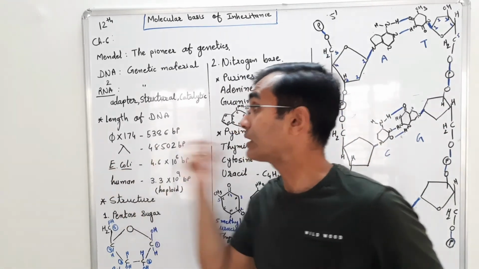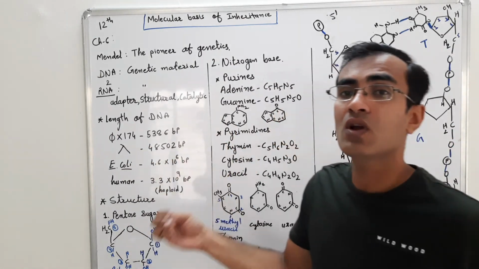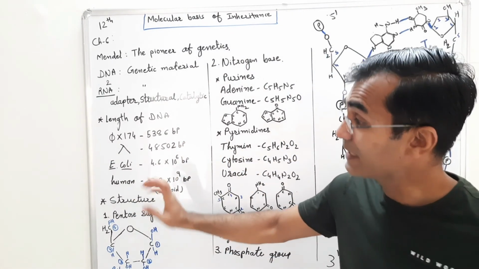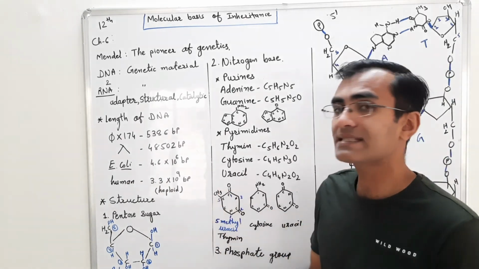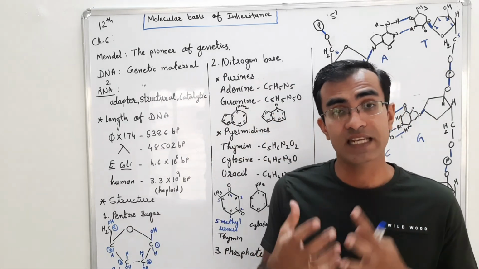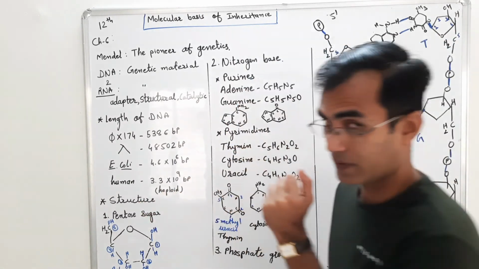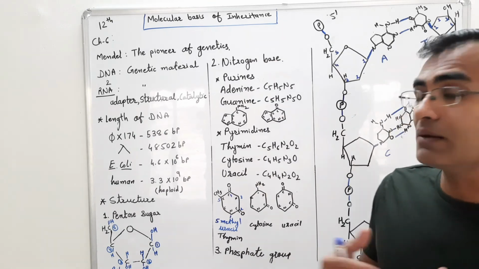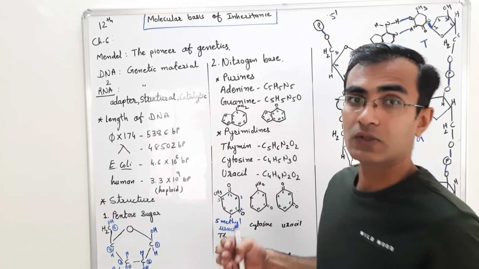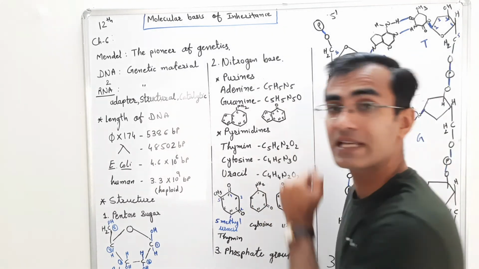Now we talk about E. coli. E. coli has a 4.6 into 10 raised to the power 6 base pair long nucleotide chain. And the human being has a 3.3 into 10 raised to the power 9 base pair long polynucleotide chain, if we talk about the haploid genome. Remember this word haploid, because if we talk about the total number of base pairs, that will double, so you need to put twice in front of it. So the human haploid genome is 3.3 into 10 raised to the power 9 base pairs long.